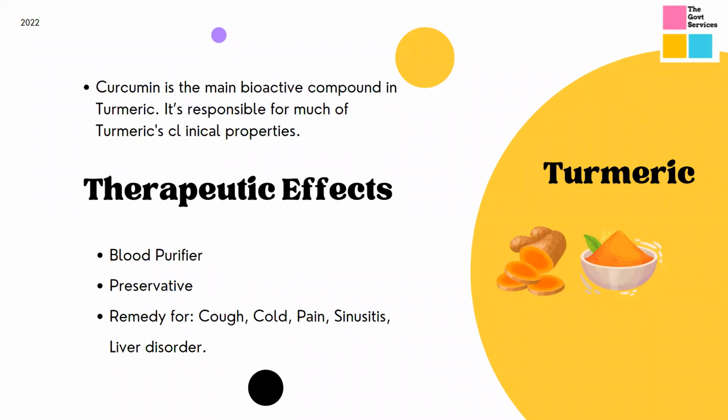That everyone knows, I'm sure. Turmeric has antimicrobial properties, so it acts as a preservative. It protects our food from microbial attack, and it also acts as a blood purifier, right?